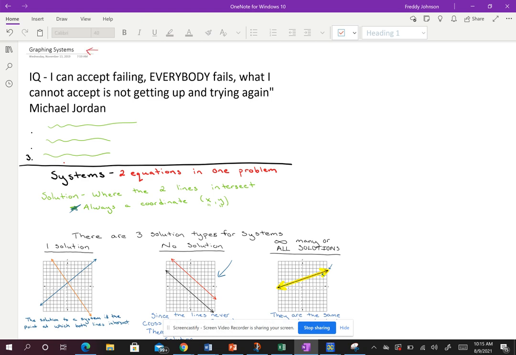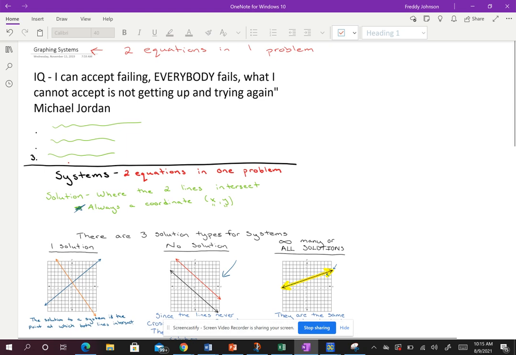Understand what a system is. A system is real simple. Instead of one problem or one equation in a problem, we are now going to have two equations in one problem. So these suck because it's pretty much double the work for one problem. And so that's what makes this a little bit more complicated, is now we're just doing more work, and everybody hates to do more work.